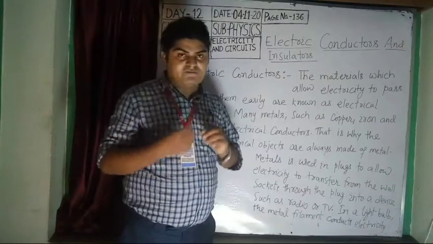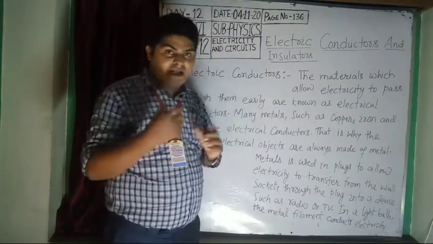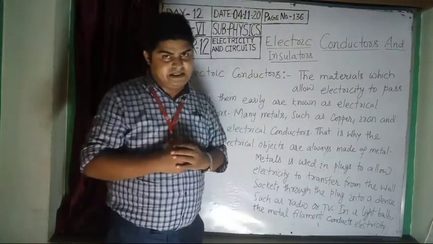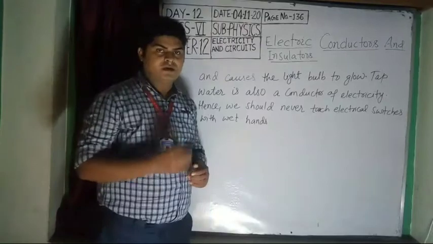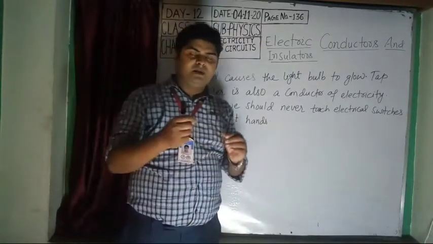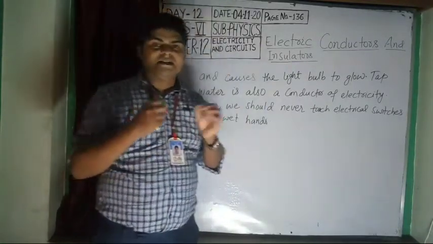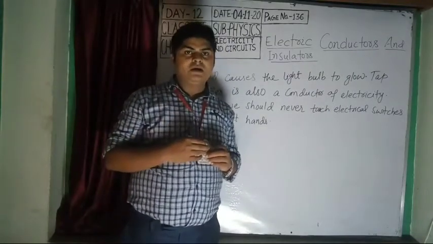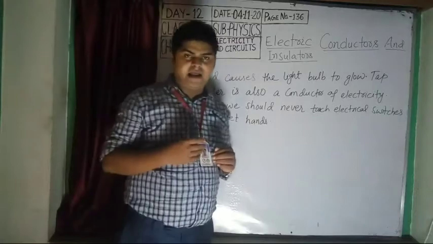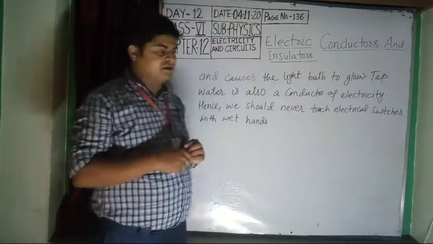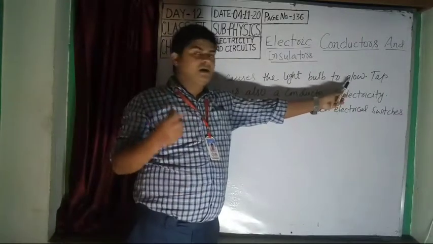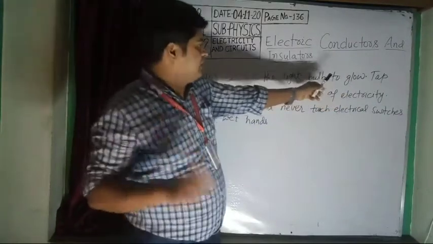Why? Because the filament is made of an alloy or metals which are good conductors of electricity. Students, you have seen the filament bulb glow when electricity passes through it, because the filament is made of metals.